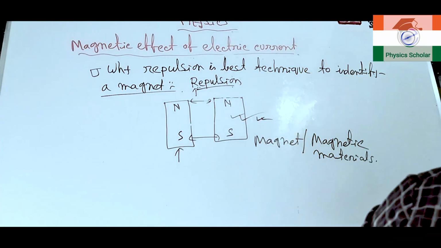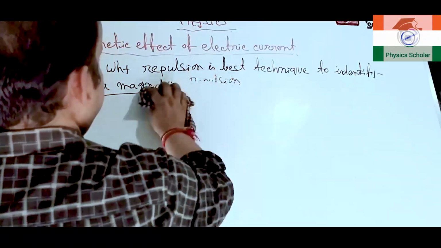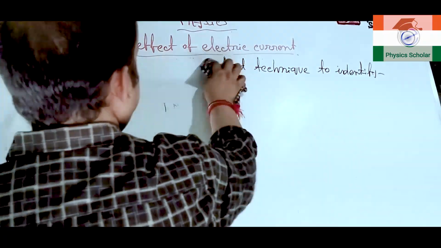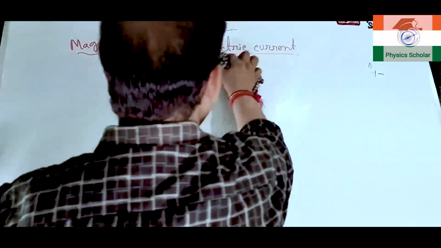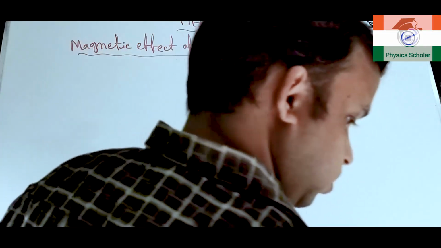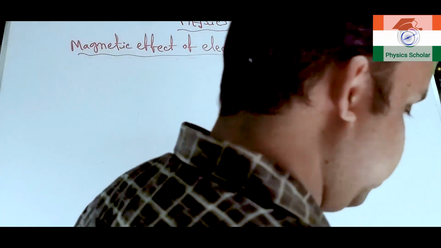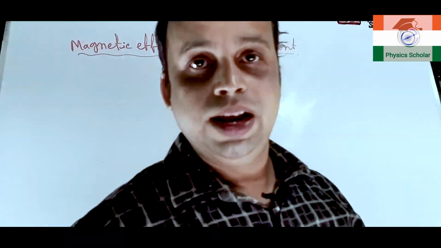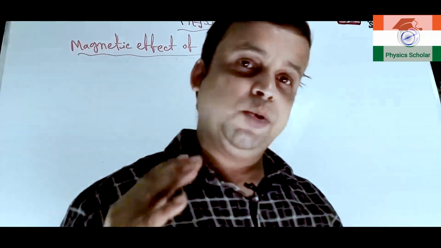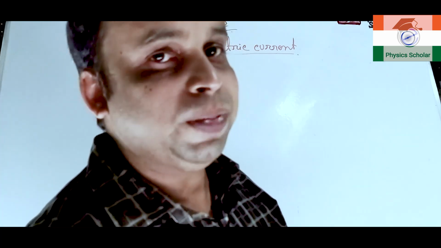Now let us come to the magnetic line of force. What is magnetic line of force actually? So remember, magnetic field is a vector quantity. Why vector? What is scalar and vector quantity? Scalar quantity means the quantity which has only a value or magnitude, but doesn't have any specific direction.